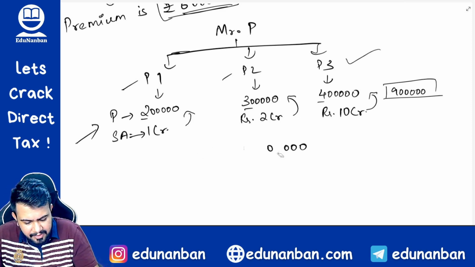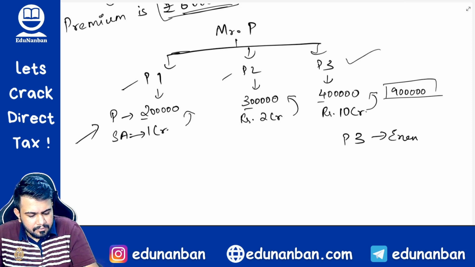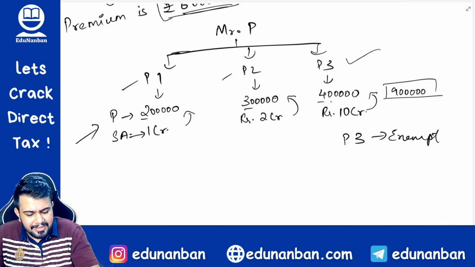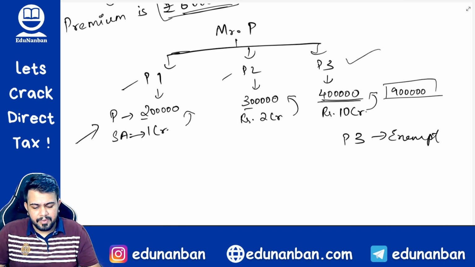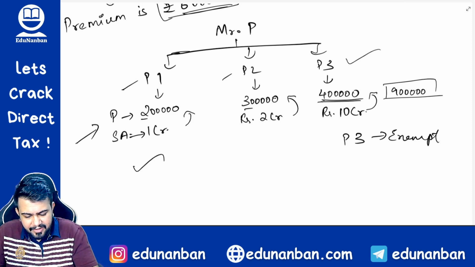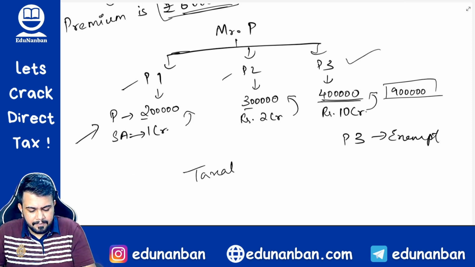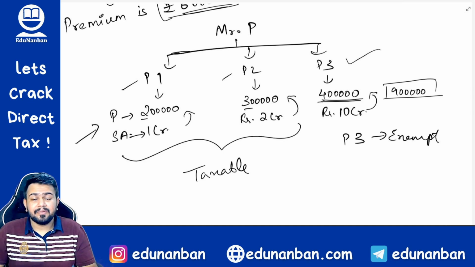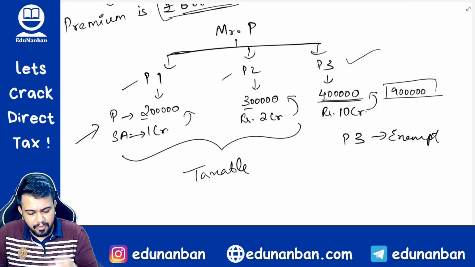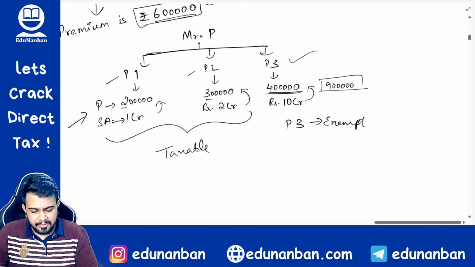Now there is one more option. I can choose policy 3 as exempt. Since the premium of policy 3 is within 4 lakh rupees, but if I choose policy 3 as exempt, then policy 1 and policy 2 both will become taxable. Listen very carefully, this is a very important concept. Both policy 1 and policy 2 will become taxable.